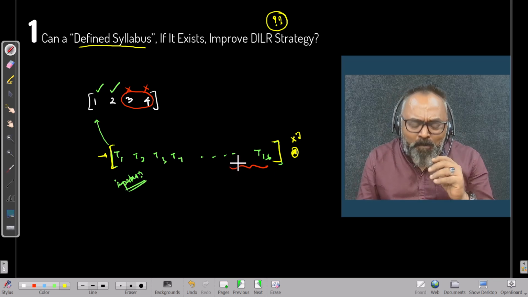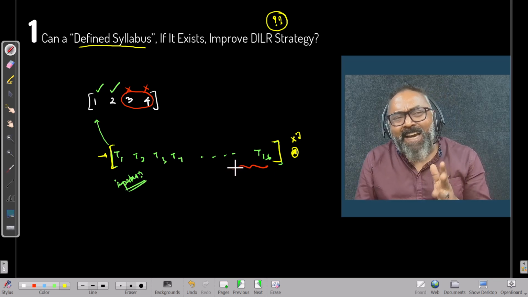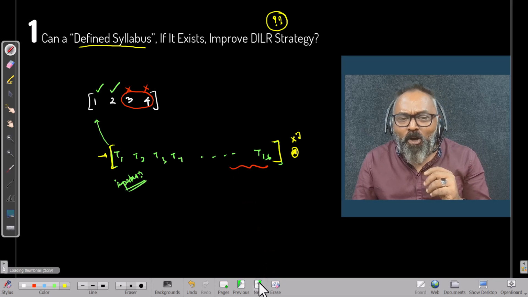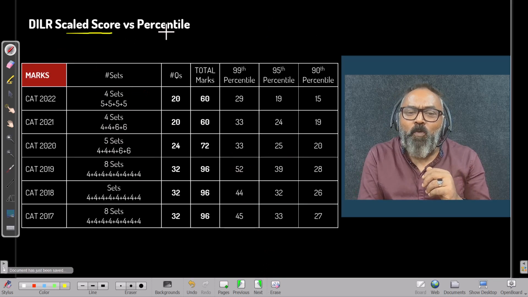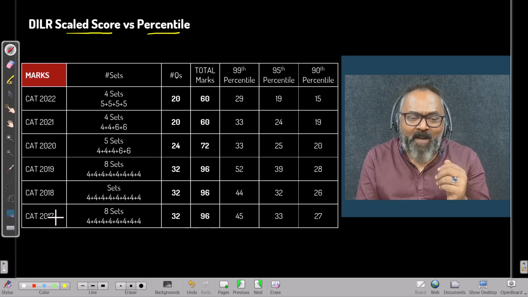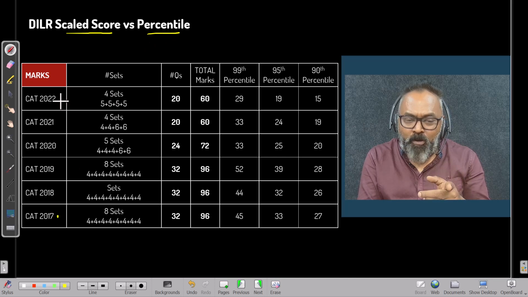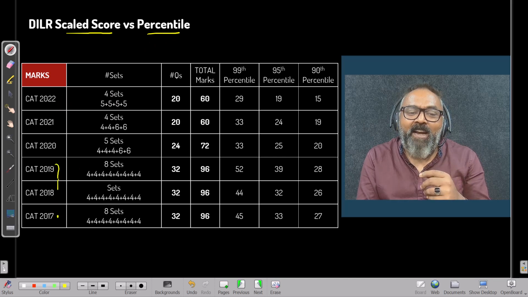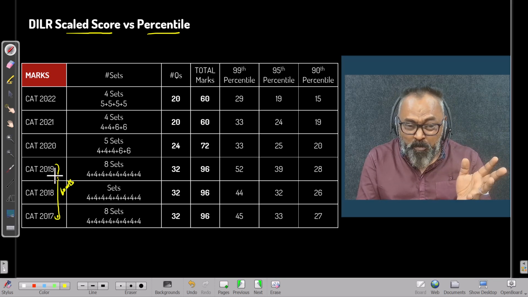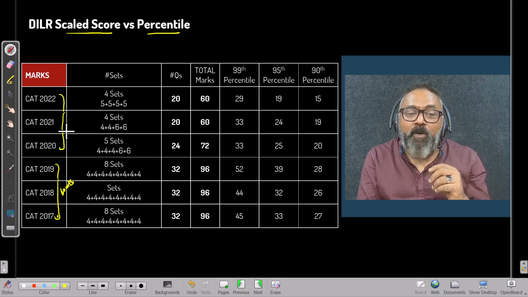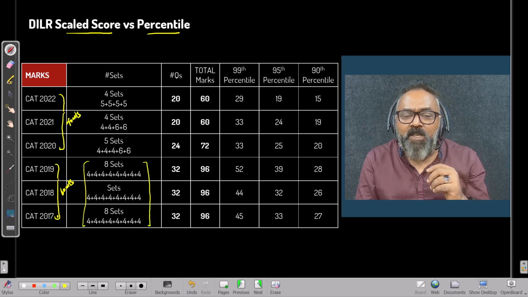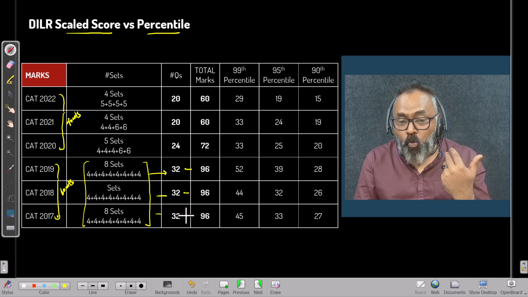Now, let's address this question in a slightly different manner. Now, this is a DILR scale score versus percentile. So I've taken from CAT 2017 till 2022. In 2017, 18 and 19, the DILR section was 60 minutes, overall it was a 3-hour paper. In 2020, 21, 22, it was 40 minutes. During the earlier period, we had 8 sets, 4 questions each, 32 questions, 96 marks. That was the case in those years.